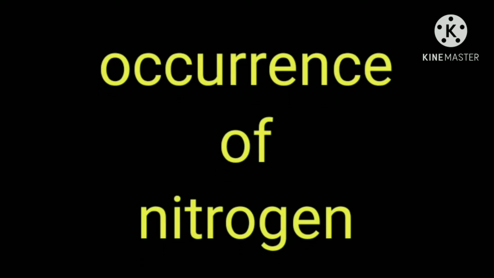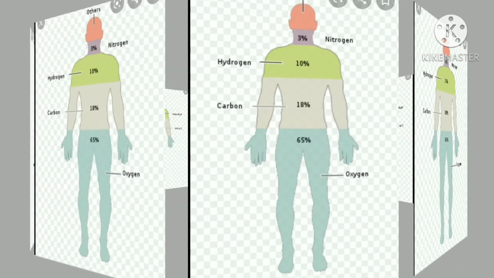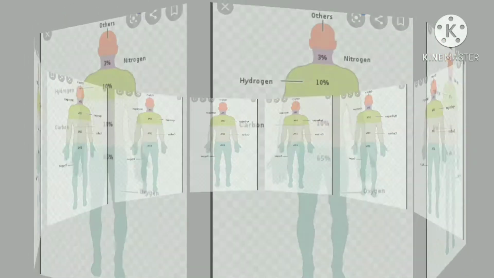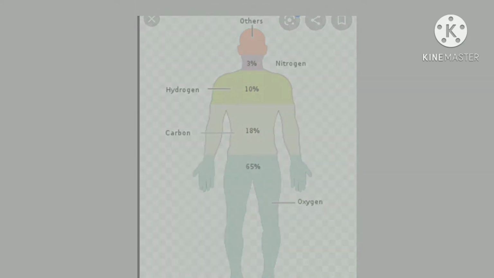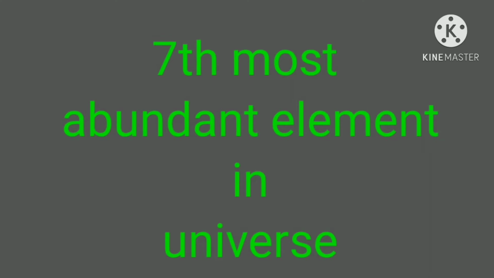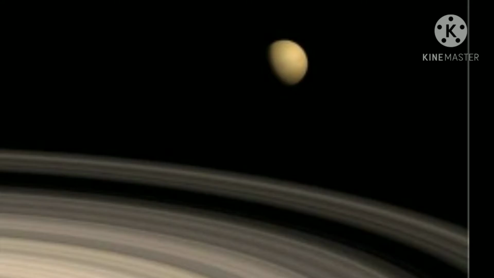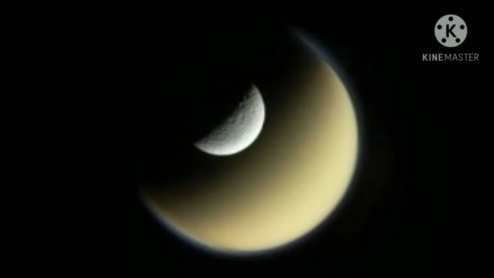Next, about the occurrence of nitrogen. It is the fourth most abundant element in the human body by mass. That is, it is about 3% of the mass of the human body. The seventh most abundant element in the universe by mass. An interesting fact about nitrogen: Titan, the largest moon of Saturn, has an atmosphere made of 98% nitrogen.